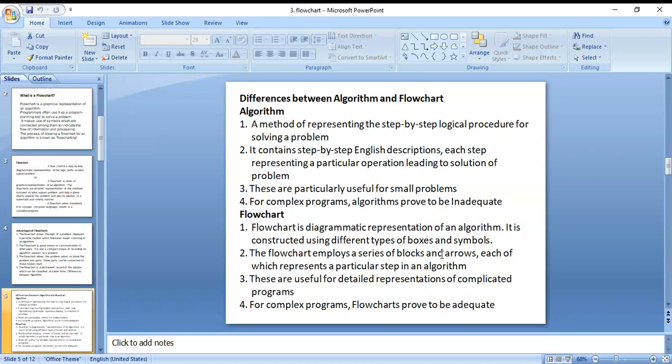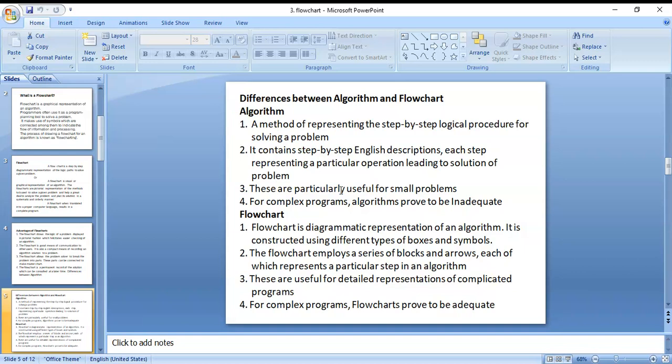Input and output use a parallelogram, starting and stopping use an oval, the decision-making box is a diamond, and the rectangle box is for procedure or processing. Those are particular steps in an algorithm.